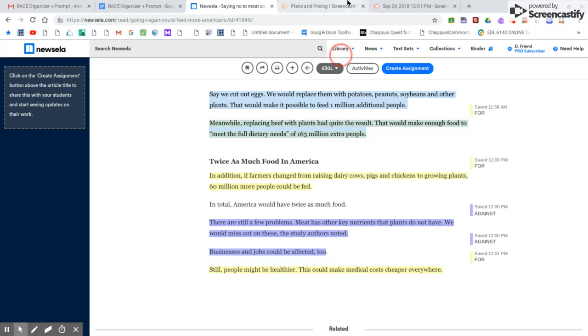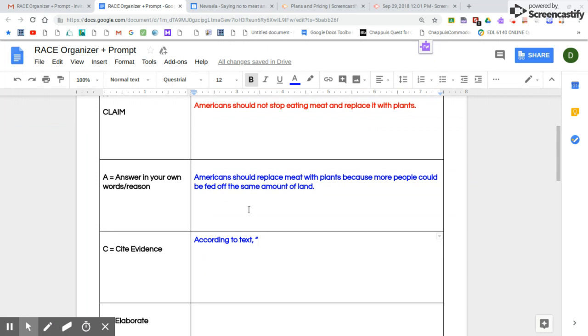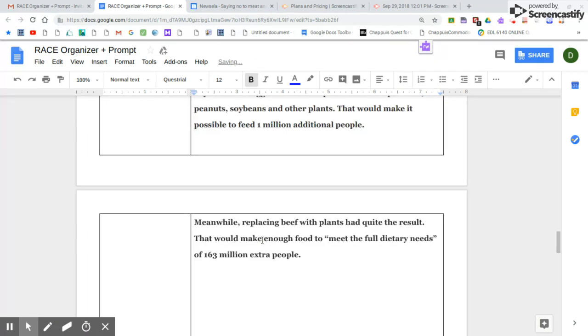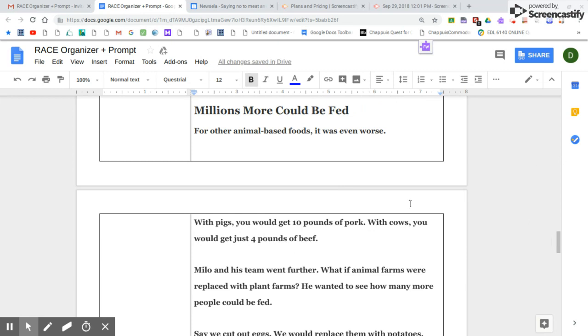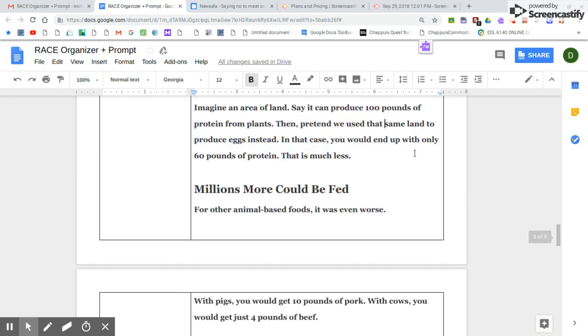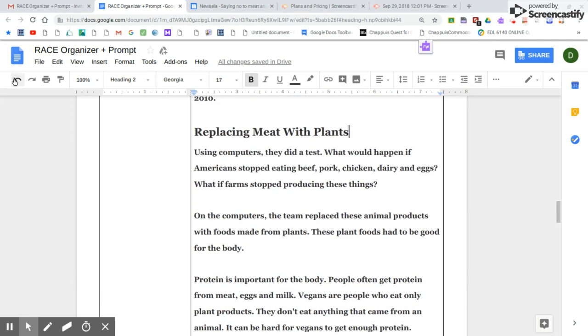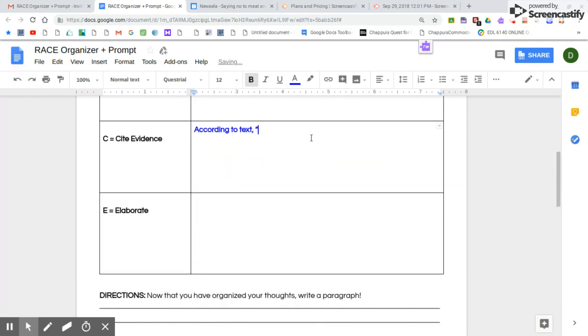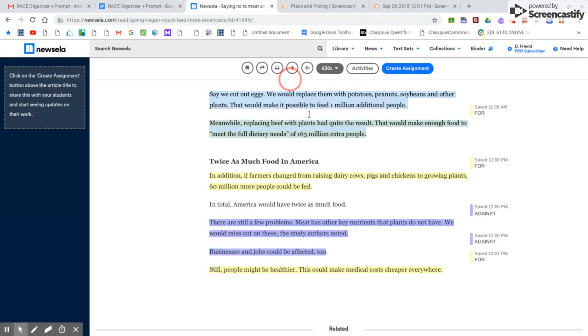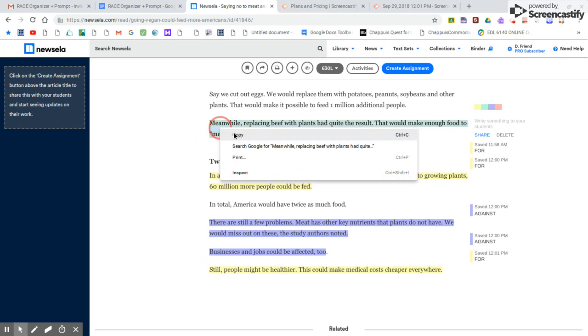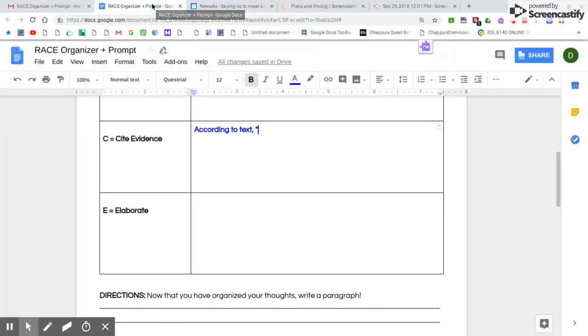It will. So I've copied it, and I'm going to go back to my graphic organizer here and paste it in there. Now, this might happen to you as well. It just pasted the entire article. So I'm going to go back in and try to make sure that I'm just highlighting this text here. So that's in blue. We're going to try this again.